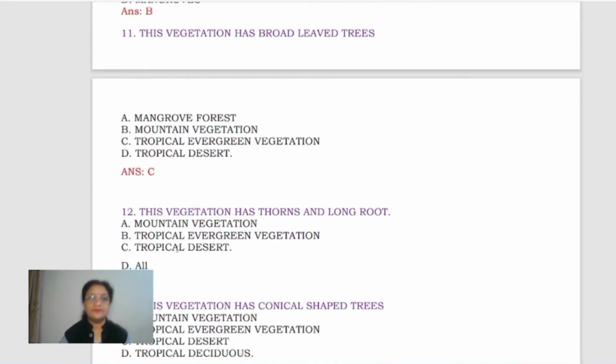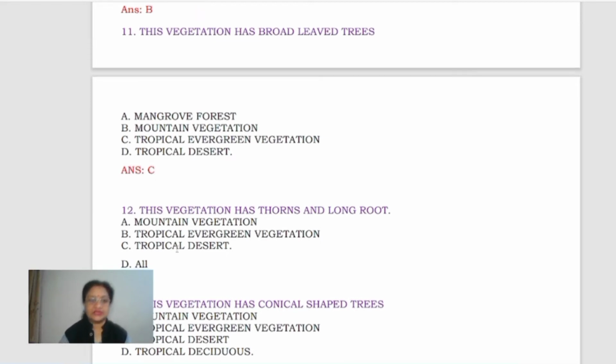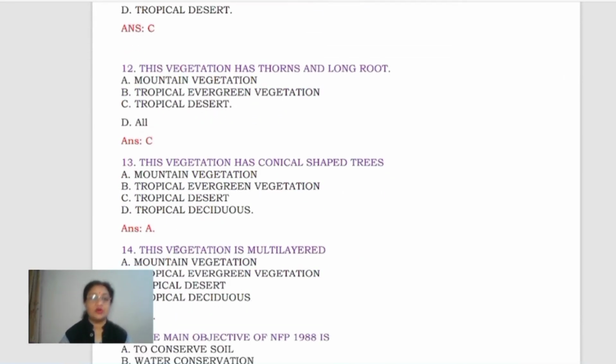Now come to the next. This vegetation has broad-leaved trees. Mangrove forest, mountain vegetation, tropical evergreen, and tropical desert. It should be tropical evergreen vegetation, which has broad-leaved trees. Next, this vegetation has thorns and long roots. It is found in xerophytic vegetation, or you can say the tropical desert type. So the answer has to be C in this case.